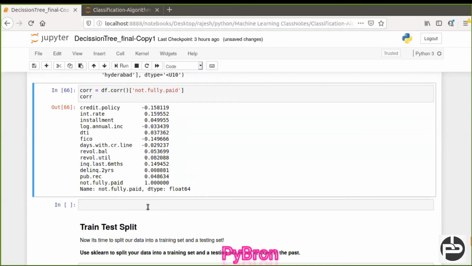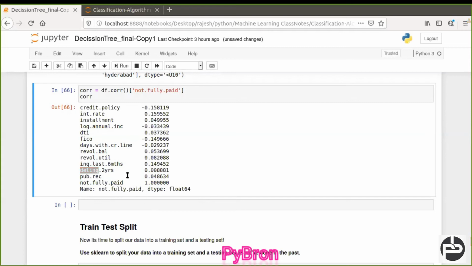Both are important, but values which are near to 0, let's suppose in this case, if you can see the case of PUB RUC, dealing 2 years, you can see this value is 0.008. It's very near to 0.